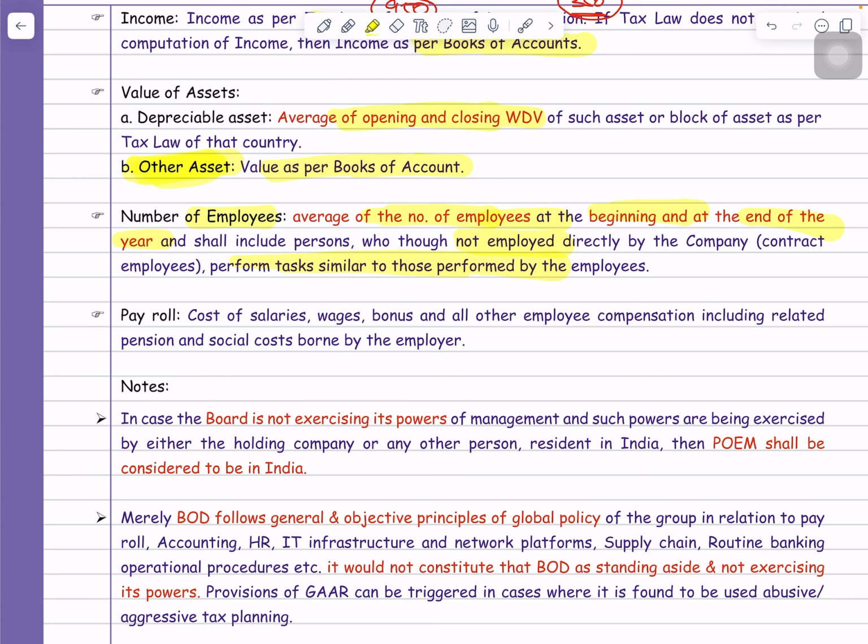Now the next part is related to the payroll. Guys, what do you mean by payroll expenditure? Because out of your total payroll expenditure, whatever payroll expenditure is spent for Indian employees should be less than 50%. So here payroll expenditure means take the salary, wages, bonus, all other employee compensation, including related pension and social cost borne by the employer. So in simple words, whatever your employee cost is will be treated as payroll expenditure.